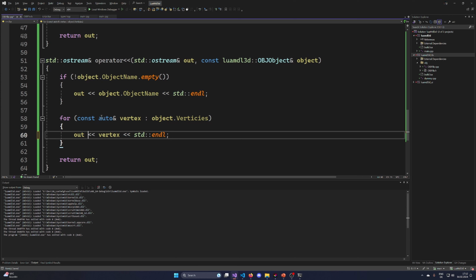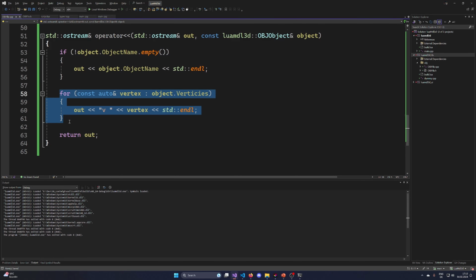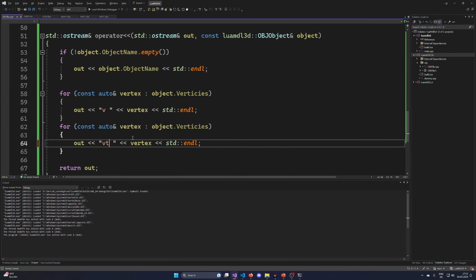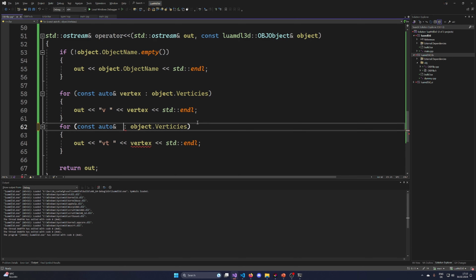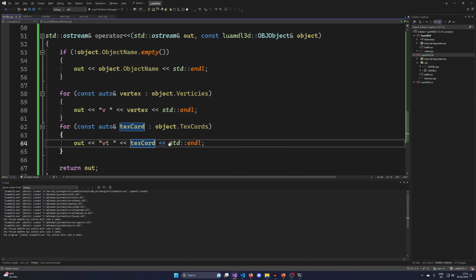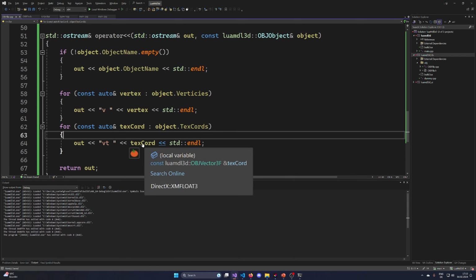However, I think for vertex we still need to have the prefix, because this one is not inserted in here. So we are iterating, outputting the vertex prefix. Then we have the texture, so we have the text coordinates, the coordinate, and we are outputting it like this.